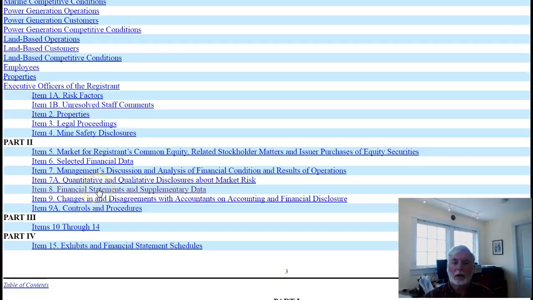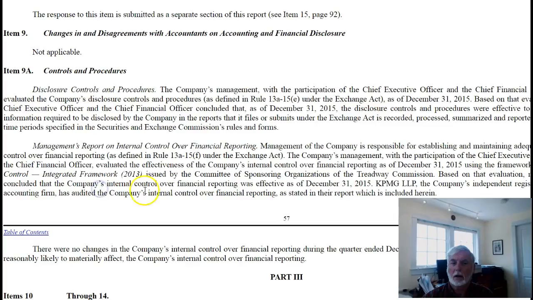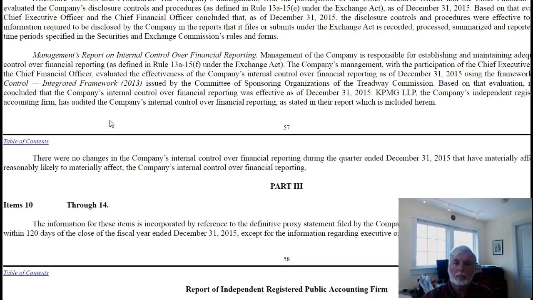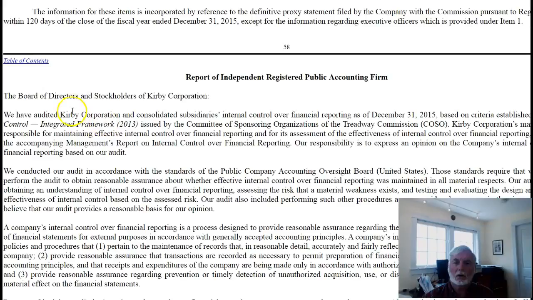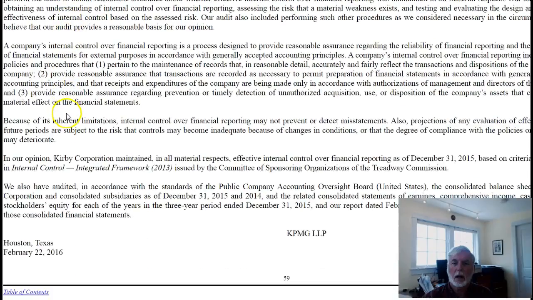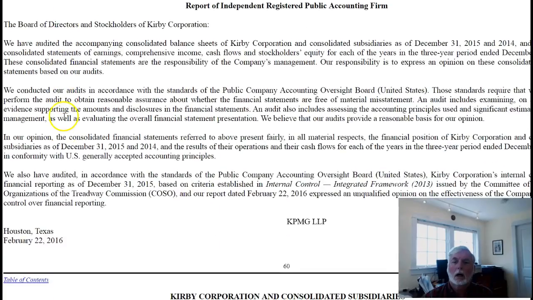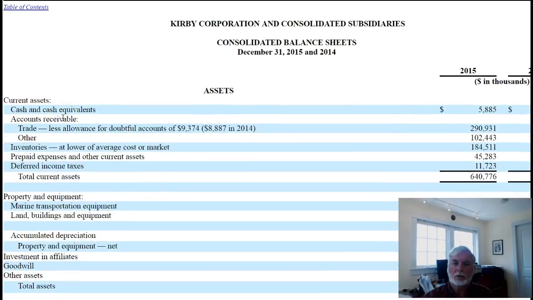And then the final thing is your financial statements and supplementary data. I'm going to click on that right now. And that takes you to item 8. And if you click down here, there's the report from the independent auditors. And there's your financial statement. So here's the financial statements. Balance sheet, and it'll go down. If you go down further, you'll find the statement of income and so forth.